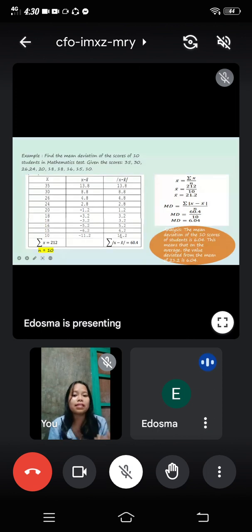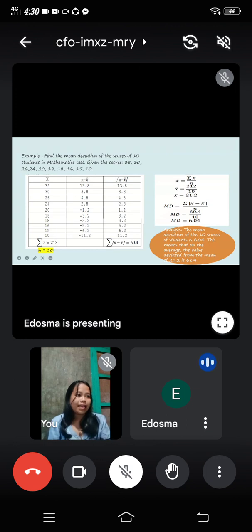How did we get 60.4? We are just going to add the values in here. After that, we already have the values needed for our formula. We will just have to substitute the values.